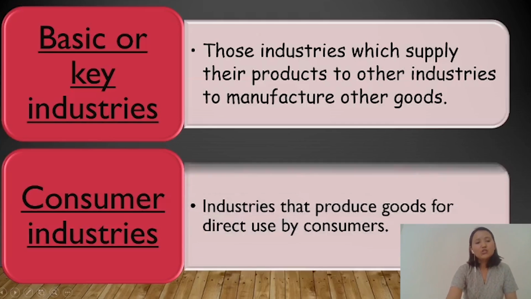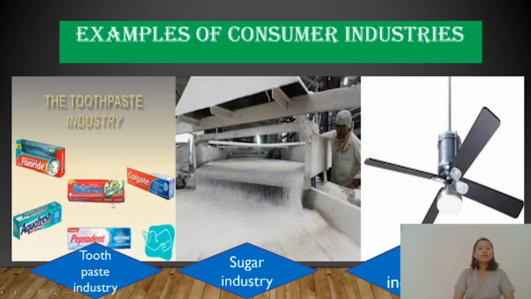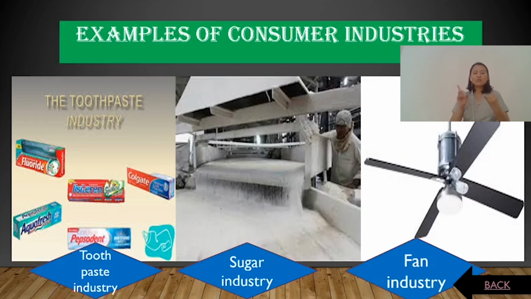Consumer industry. Consumer industries are those industries in which products are produced mainly for the consumer, for the direct use by the consumer. So these products are directly made available to the consumer. Consumer means buyers. So examples of consumer industries are toothpaste industry, we have sugar industry, we have fan industry. So these industries produce a product, and these products are directly available to us. Okay.